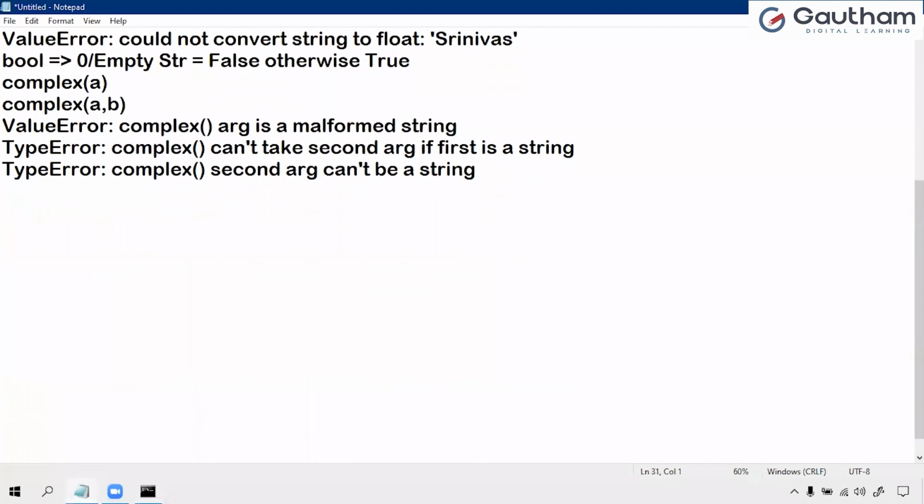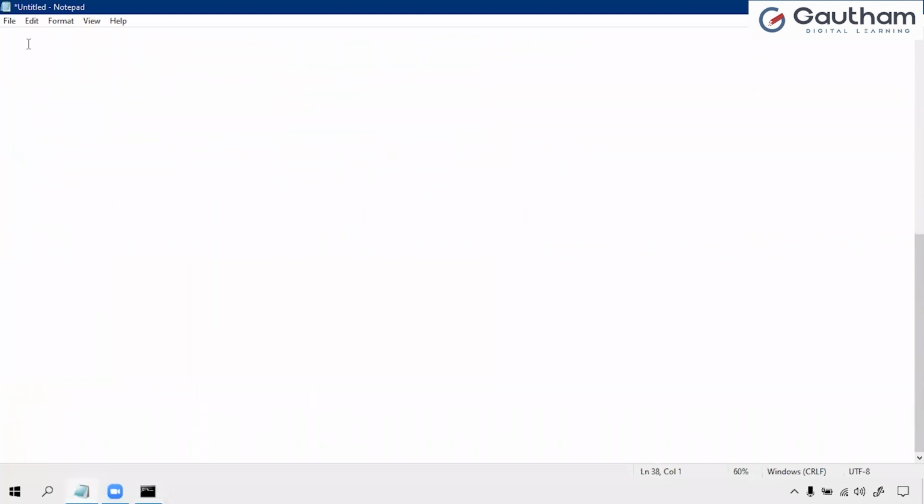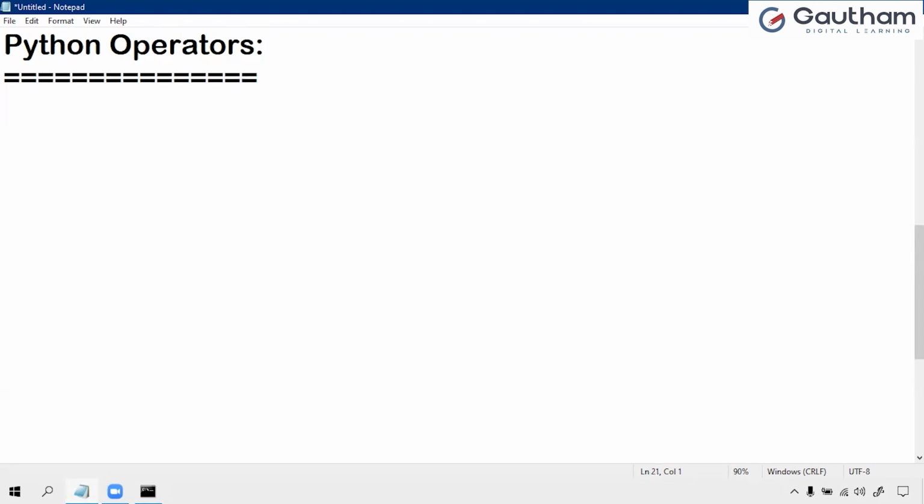Next, let us add one important concept, and also a very basic concept in every programming language, not only in Python. That is operators. Operators belong to the mathematical concept. An operator can be defined as a symbol which is responsible for a particular operation between two operands.